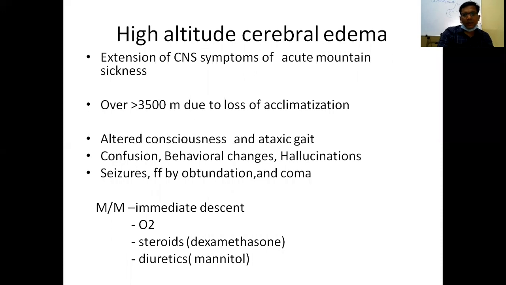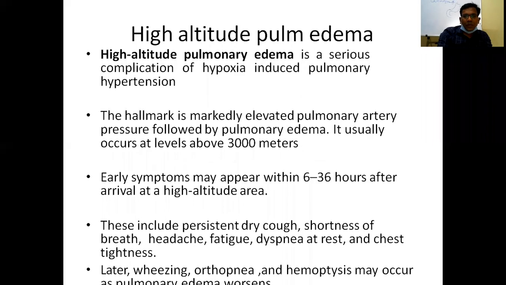High altitude cerebral edema is an extension of the CNS symptoms of acute mountain sickness. It usually occurs above 3,500 meters, with loss of acclimatization. The patient exhibits altered consciousness, ataxic gait, confusion, behavioral changes, hallucinations, and seizures, followed by obtundation and coma. Medical management is immediate descent of the patient, high-flow oxygen therapy, steroids like dexamethasone, and diuretics like mannitol.